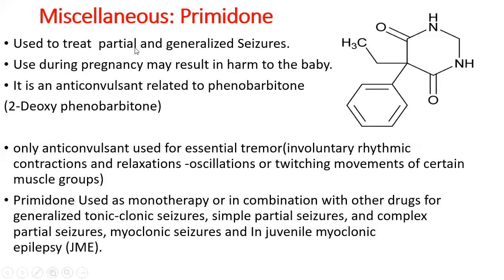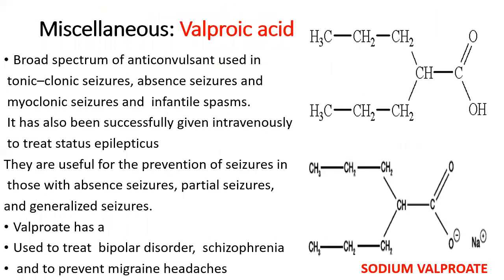Okay, so this is a drug which is used for partial generalized seizures and generalized tonic-clonic, complex partial seizures, myoclonic seizures, juvenile myoclonic epilepsy, etc. And this particular drug, it should be avoided in pregnant women since it will cause harm to the baby. Then now the next drug is valproic acid.